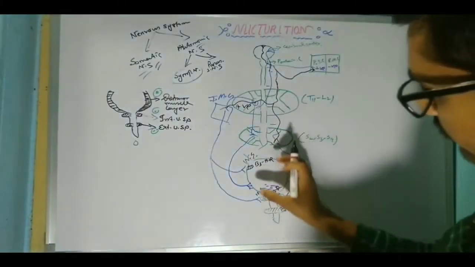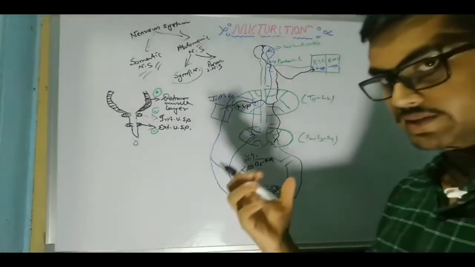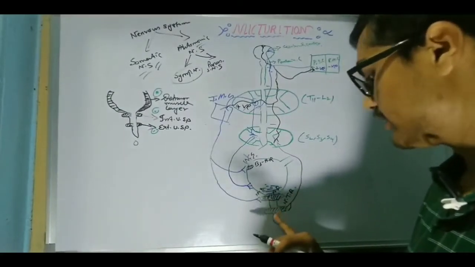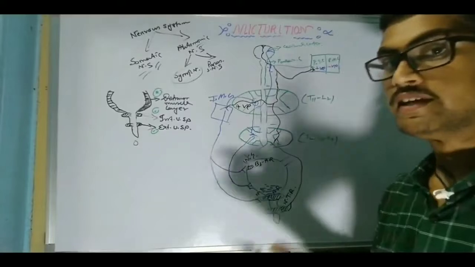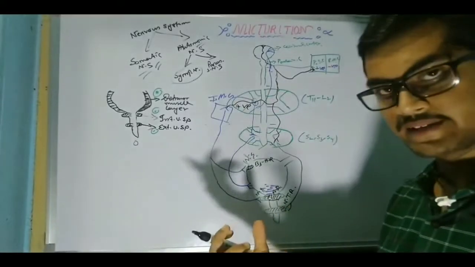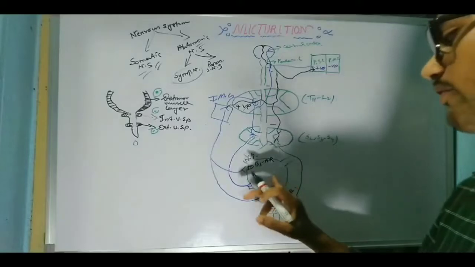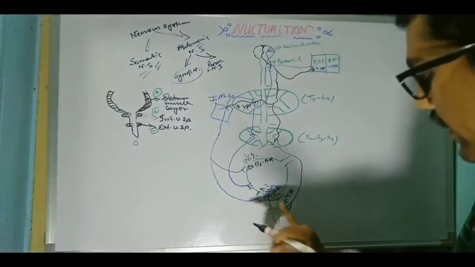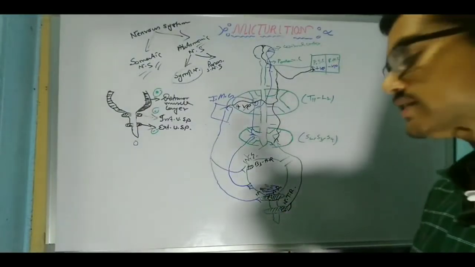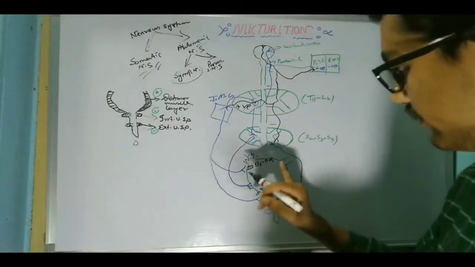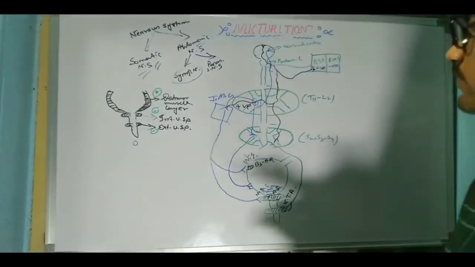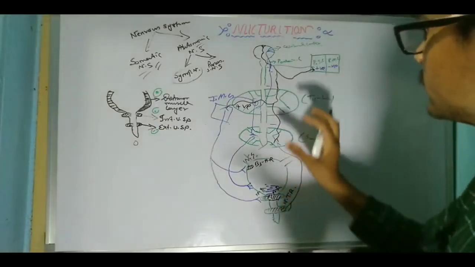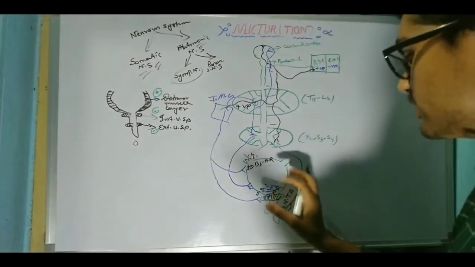And also, if the urinary bladder remains relaxed, but the external urethral sphincter and the internal urethral sphincter remain open, during this time also the urine will not be able to fill into our urinary bladder, because due to the opening of the internal and external urethral sphincter, the urine can easily pass from the urinary bladder to the periphery. Now, this is what the sympathetic nervous system is responsible for in the micturition reflex, or the process through which the bladder will fill